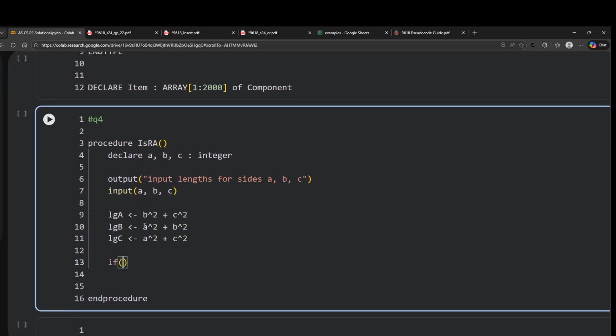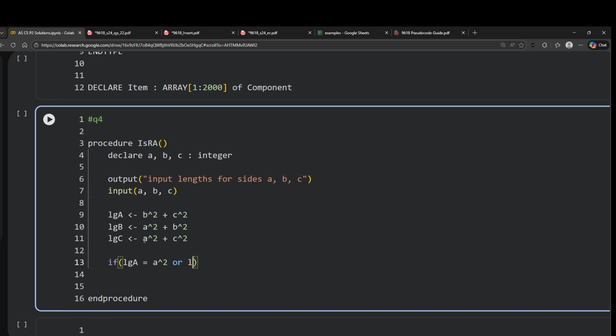And now we just have to compare. If the largest side is equal to, yes, so if A is the larger side, then it should be equal to A square, right? This could be one condition.